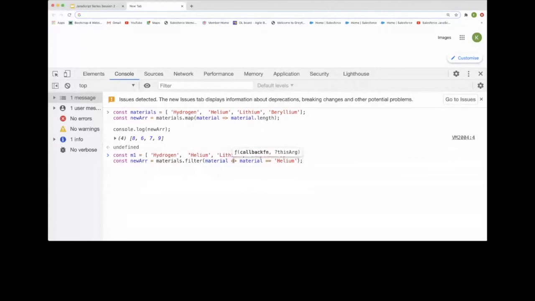If we are not using an arrow function, then we need to write this kind of syntax. So this will be M1, right? Yeah, M1.filter. Oh yeah, sorry, it's my mistake.